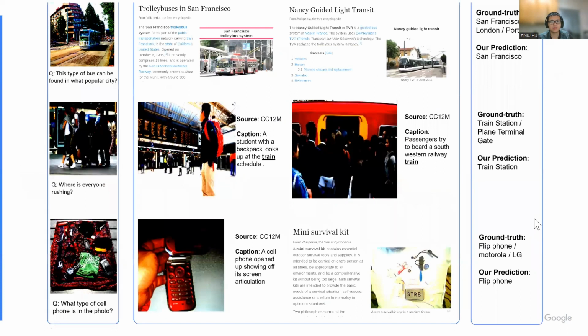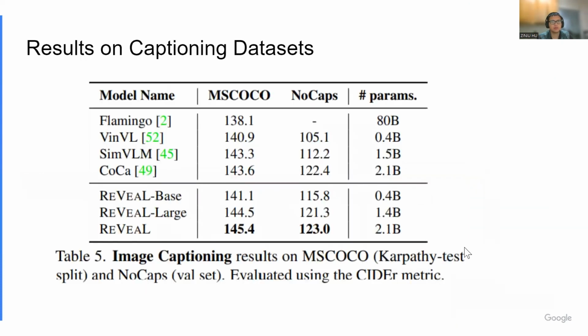Here, we show more examples where REVEAL helps the downstream tasks. For example, in the first row, we show that the model retrieves the city of San Francisco and its bus system to correctly answer the question, which type of bus can be found in the popular city, San Francisco. REVEAL is also helpful for image captioning tasks and achieves better results than many strong visual language model baselines.